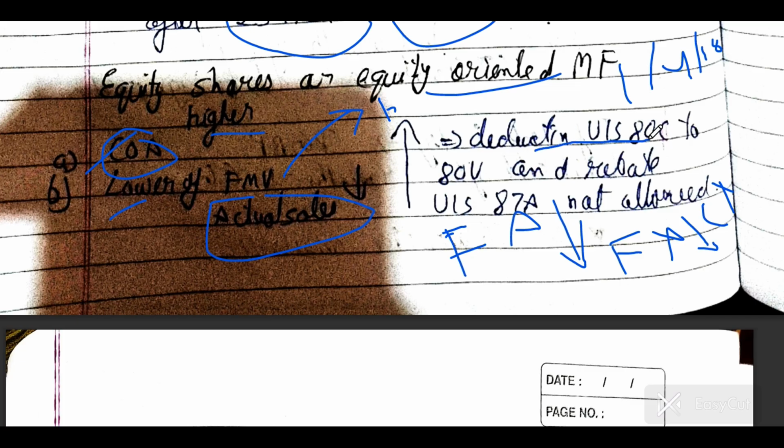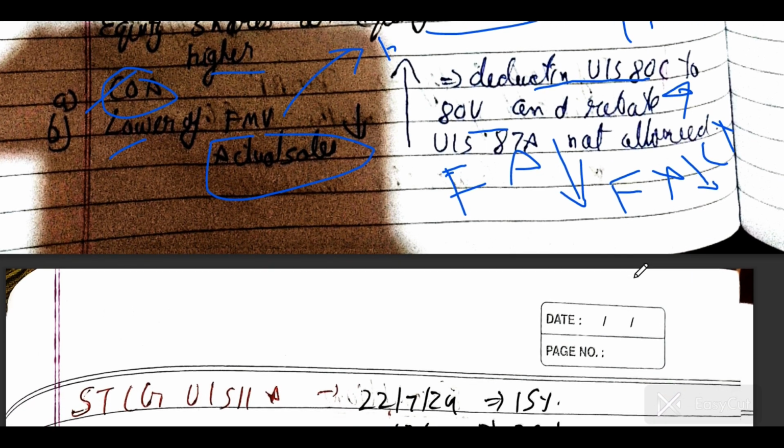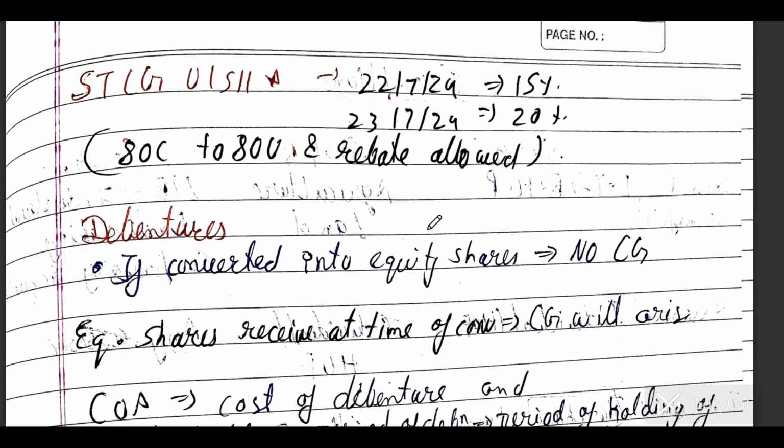But for this, deduction under section 80C to 80U is not allowed, and 87A is not allowed. ICAI will ask you about this for equity shares and equity oriented mutual funds, because this is 112A income. Deduction under 80C to 80U is not allowed, and rebate under section 87A is not allowed, but for the rest of the income including casual income, rebate is allowed under section 87A. But in the new regime, rebate is allowed only on normal income. Even on special income and casual income, rebate is not allowed as per the amendment. Check that amendment on rebate, it is the most important amendment.